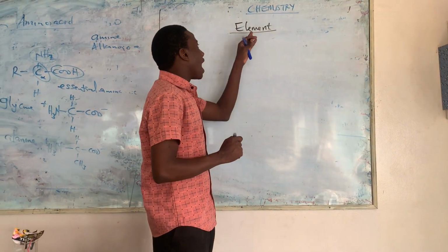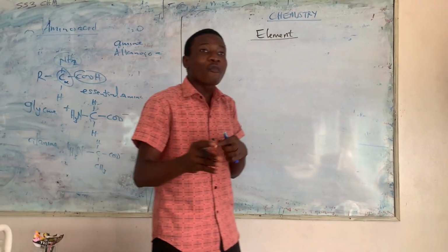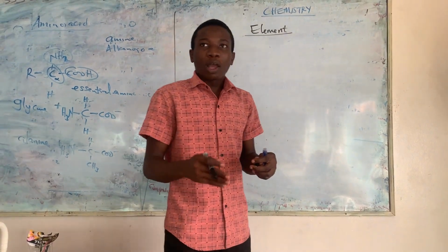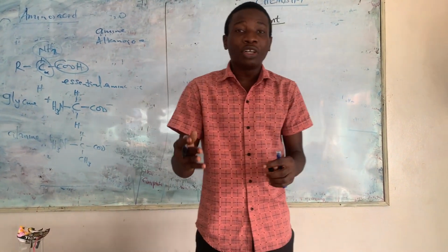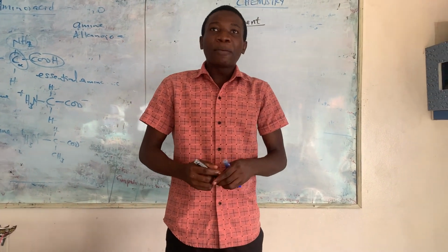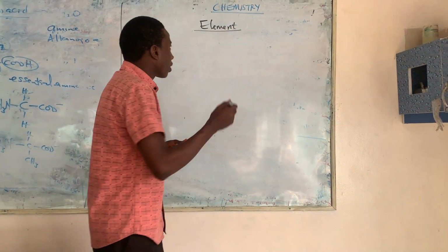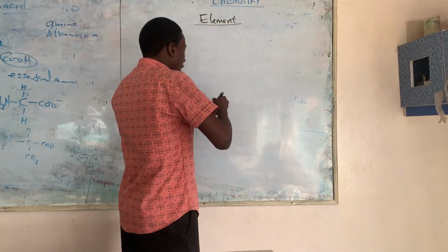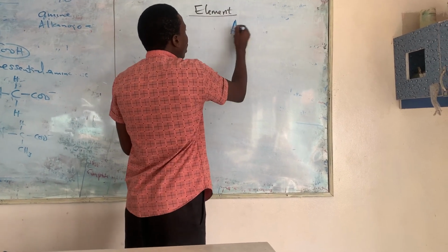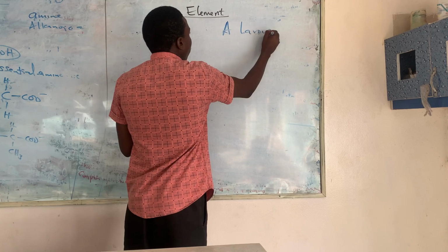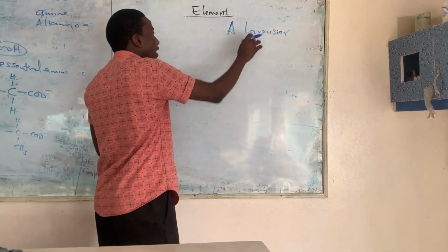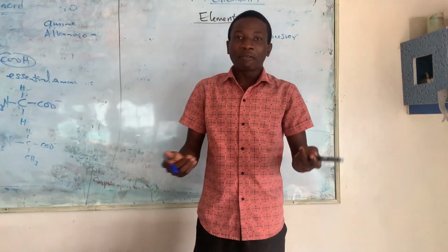Now, when talking about an element, we have over 119 elements in the earth crust, but they are still discovering more elements. And the first person that defined an element is called A. Lavoisier. A. Lavoisier is the first person to define an element. His name is A. Lavoisier.